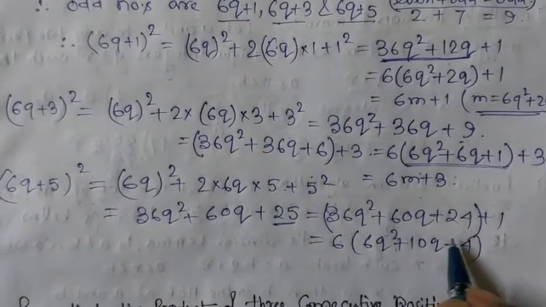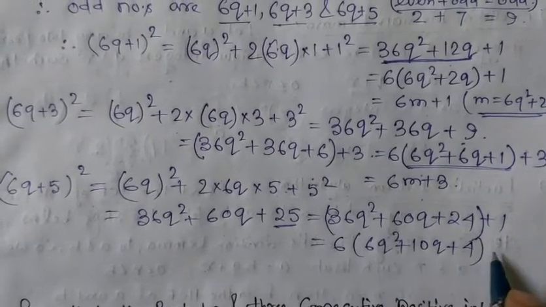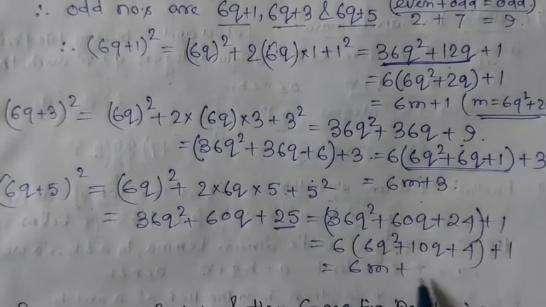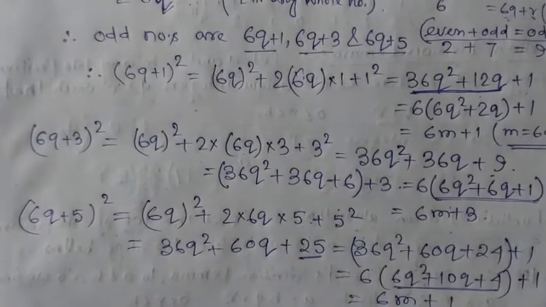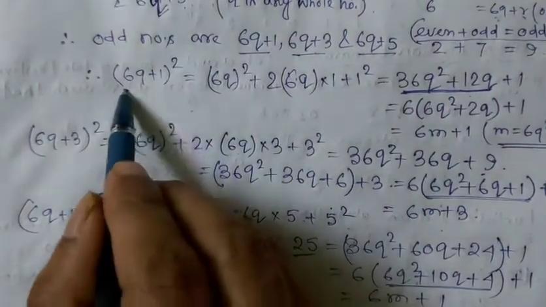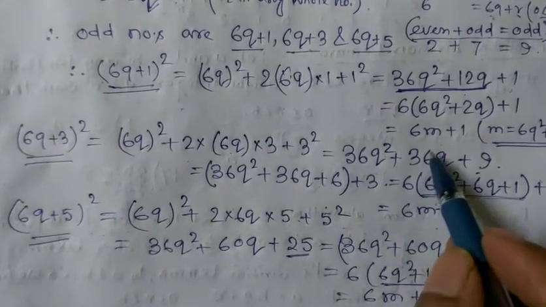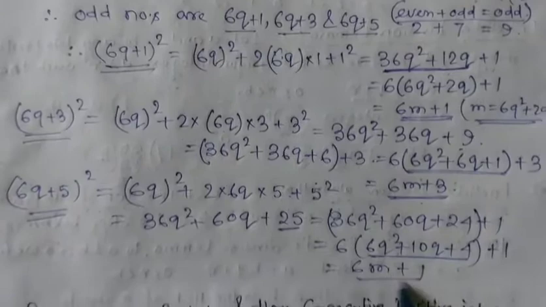Not to take the common, here the 2 is also common, that means 12. Not to take 12 common, you only have to take 6 common. So 6m plus 1, we have to consider this one as m. So here the squares of the odd numbers, this one and this one, are expressed in the form of 6m plus 1, here 6m plus 3, here also 6m plus 1.